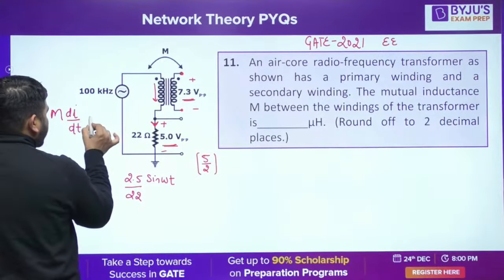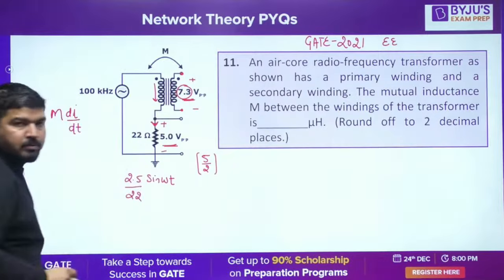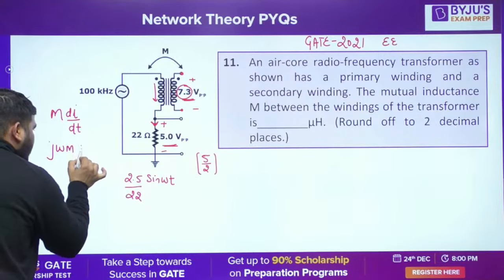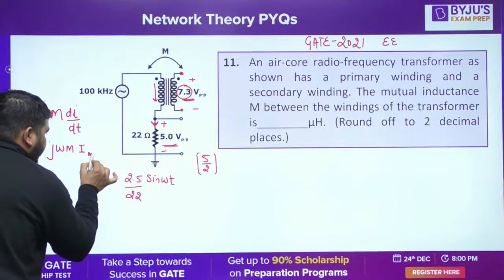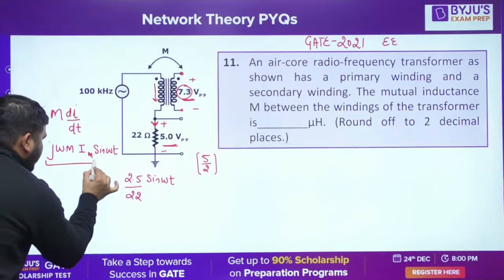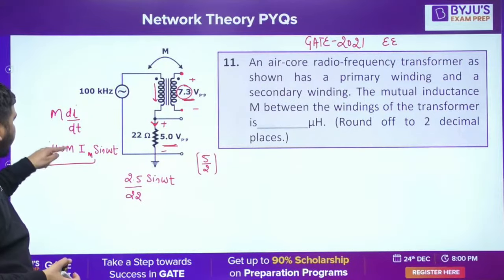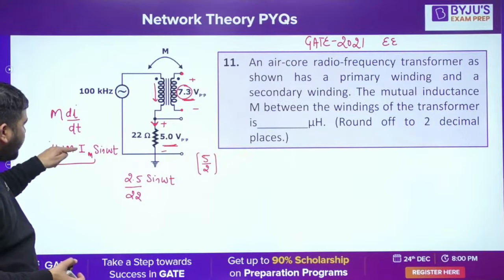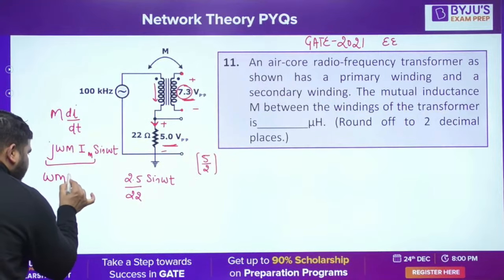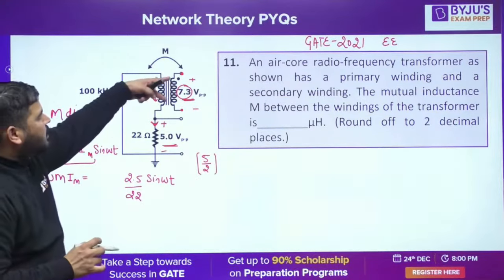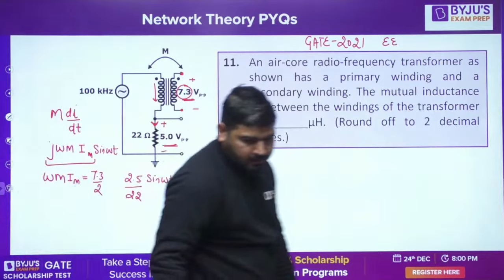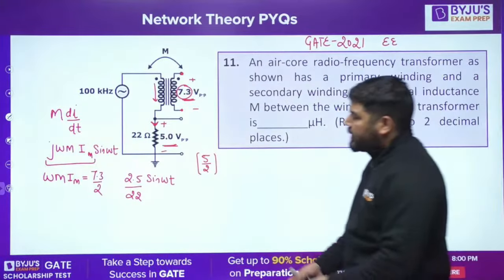and the peak value of this voltage is 7.3 divided by 2. Now let me write this: j omega M into Im sin omega t. This is the peak value of this voltage. Is it fine, guys? d by dt is replaced with j omega M into Im. So omega M into Im is the peak voltage here, and that is 7.3 divided by 2. Is it fine? You can check from here.